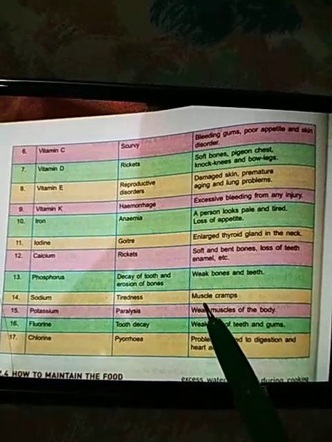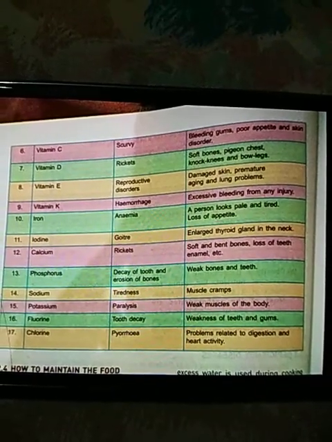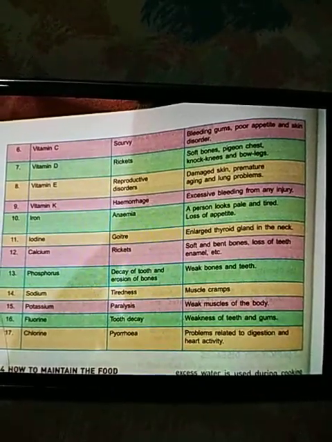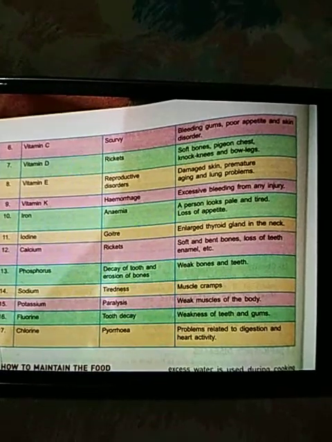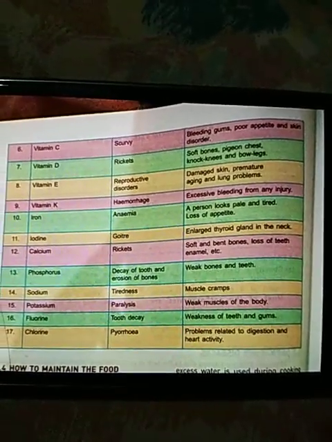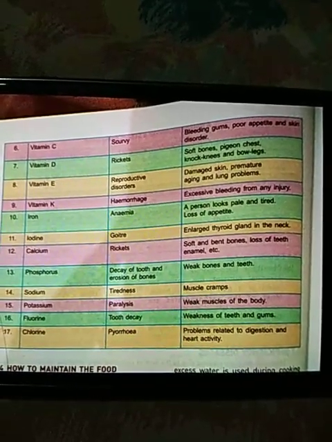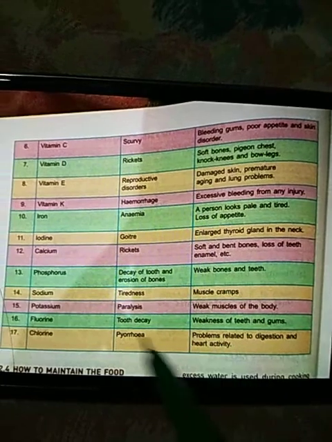That's why you must have seen an athlete suffer from cramps when they are running or when they are doing their sports activity, because they are suffering from dehydration. They are not taking water in proper amount. This dehydration leads to deficiency of sodium inside the body, and this deficiency of sodium leads to muscle cramps.